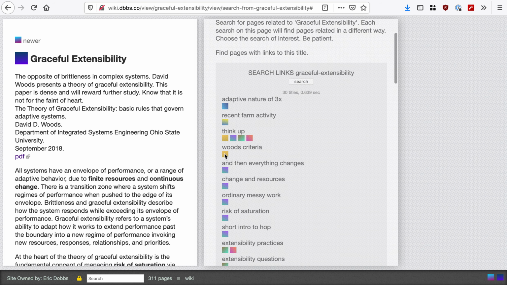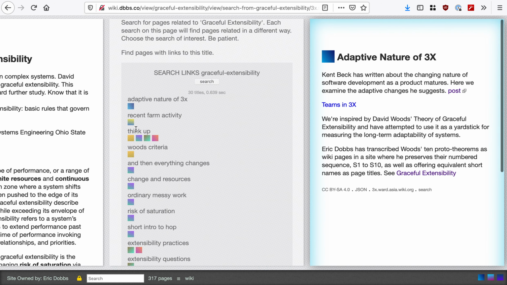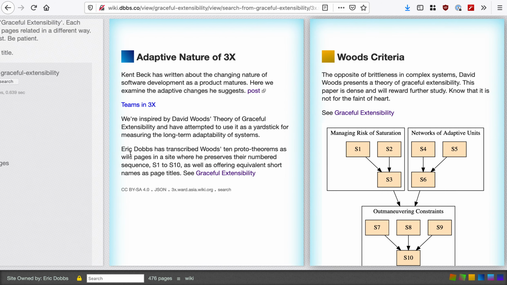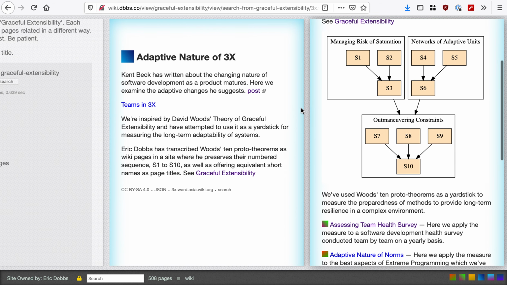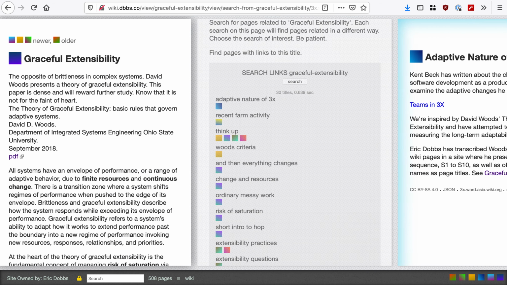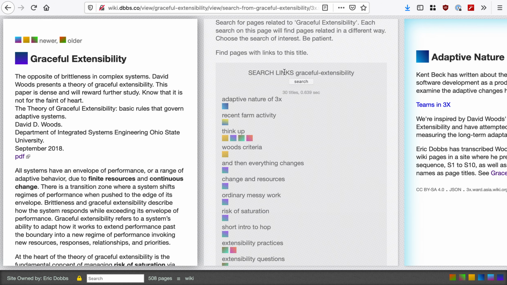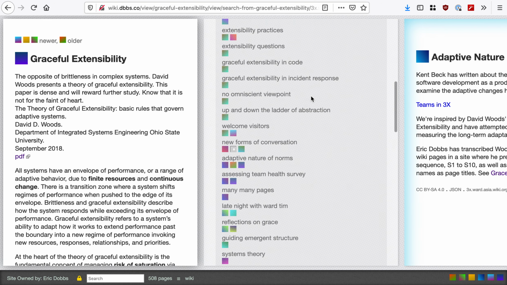It shows up in Wood's criteria. It shows up in adaptive nature of 3x. And we can click a few of these to see the pages that are linking back to Graceful Extensibility. And sure enough, here's one that even copies the diagram. So that's an example of the backlink search.